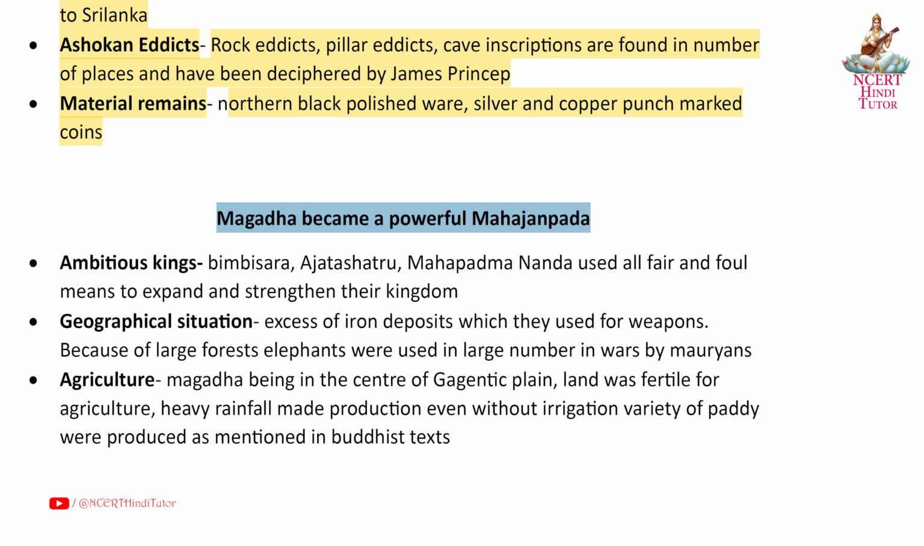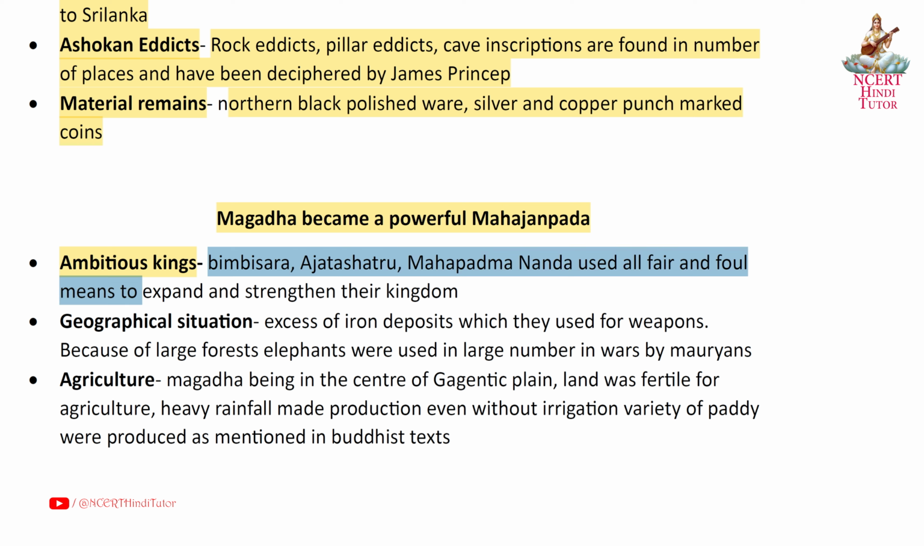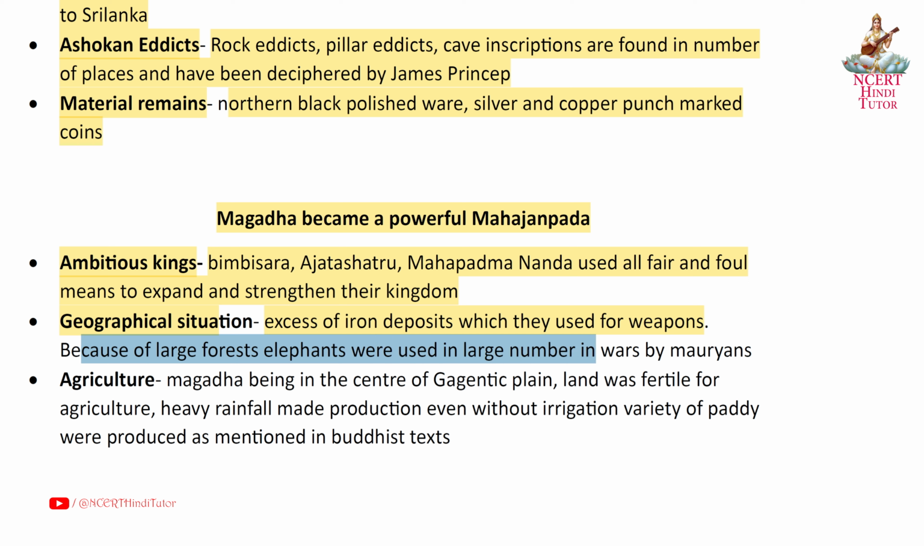Magadha became a powerful Mahajanpada. Ambitious kings Bimbisara, Ajatashatru and Mahapadmananda used all fair and foul means to expand and strengthen their kingdom. Geographical situation: excess of iron deposits, which they used for weapons. Because of large forests, elephants were used in large numbers in wars.